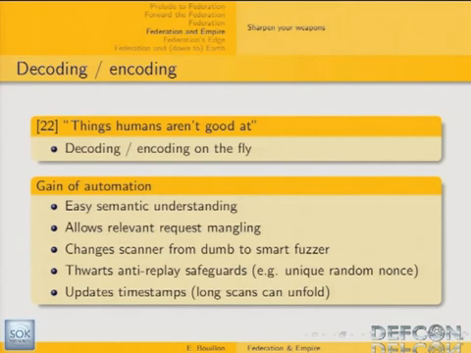It also allows you to thwart some anti-replay safeguards, like the need to change random numbers at each request. And it allows you to update timestamps on the fly, which allows long scans to unfold properly, avoiding some false negative results.